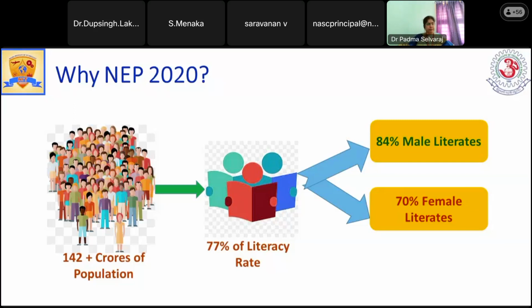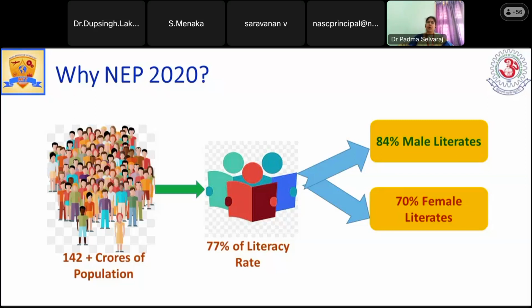Actually, Professor Kasturirangan is the director for this NEP 2020. He is a recipient of Padma Awards, and he and his team have described what needs to happen after several discussions with people at all different levels, not only the people who are educated.